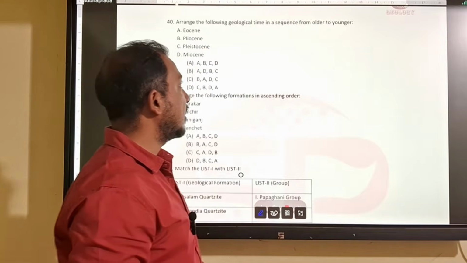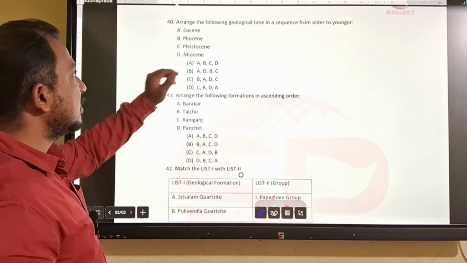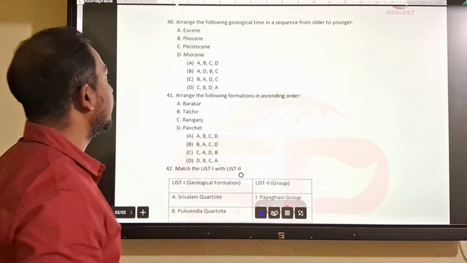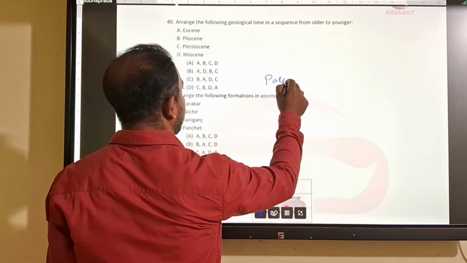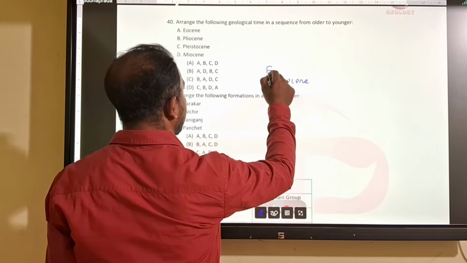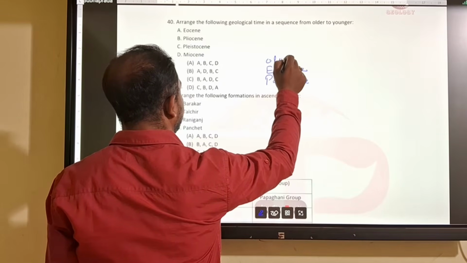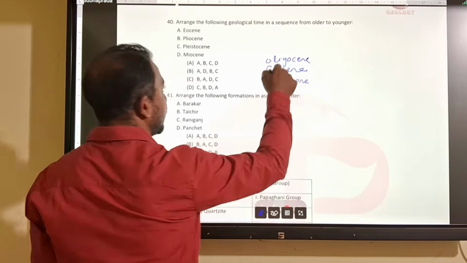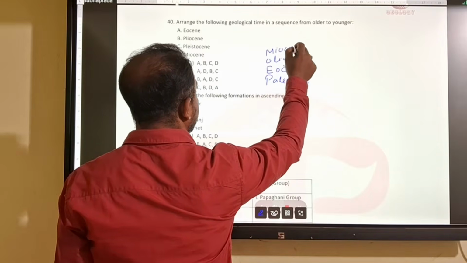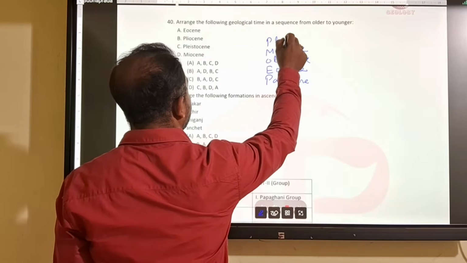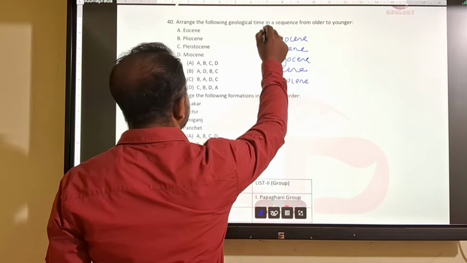Then comes another question. We have to arrange the sequence of these epochs from older to younger. So our epoch sequence is Paleocene, then Eocene, Oligocene. These belong to Paleogene. Then Miocene, Pliocene. These belong to Neogene. Then your Pleistocene.